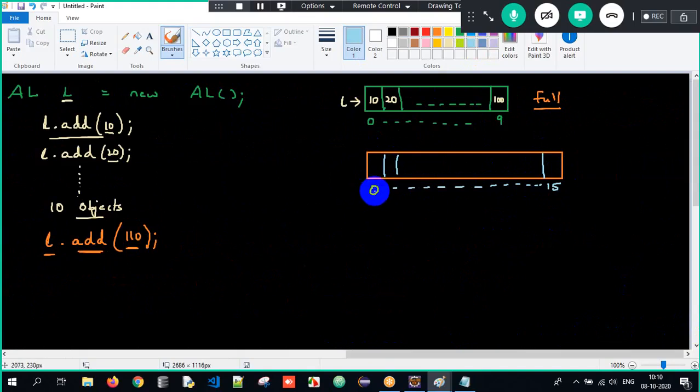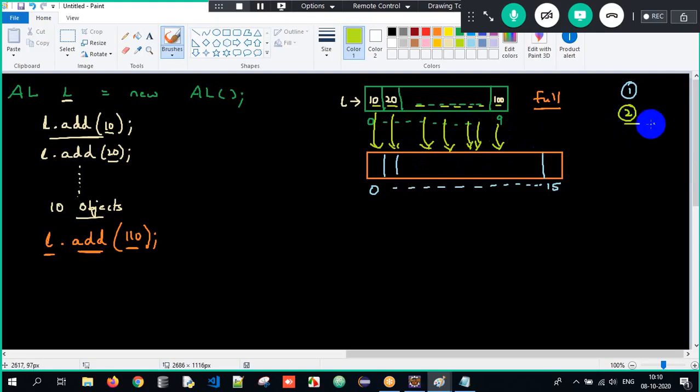So once you try to add an object and the array list is full, a new array will get created based on the incremental capacity formula. That is step number 1. And what is step number 2? Step number 2 is all the objects from the old array get copied to the newly created array.